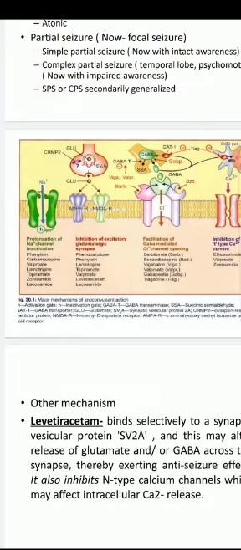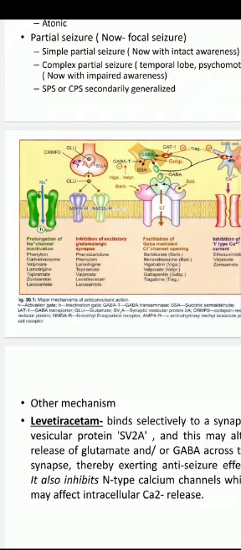Okay. While valproate has all the four mechanisms of action. Valproate acts through all the four mechanisms of action of anti-epileptic drugs. So prolongation of sodium channel inactivation is shown by phenytoin, carbamazepine, and valproate.